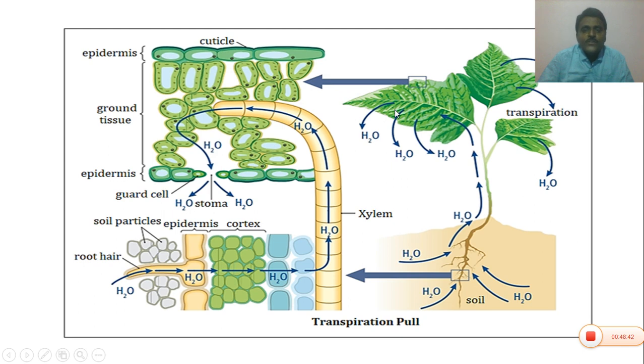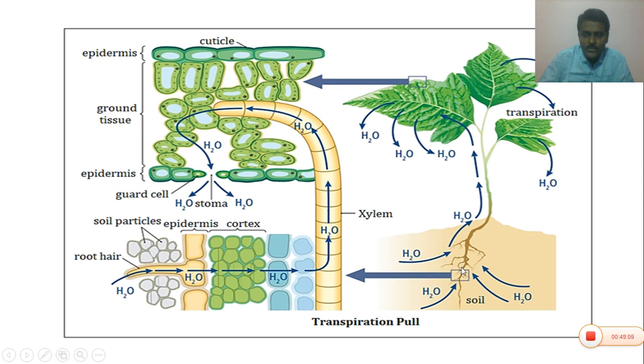In the mesophyll tissue, whenever water is lost, the transpiration pull is exerted in the veins. Hence, the water present in the veins enters the mesophyll cells. This transpiration pull, or sucking pressure, is passed into the stem and finally into the roots.